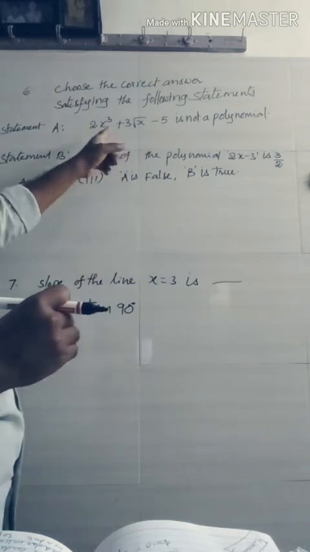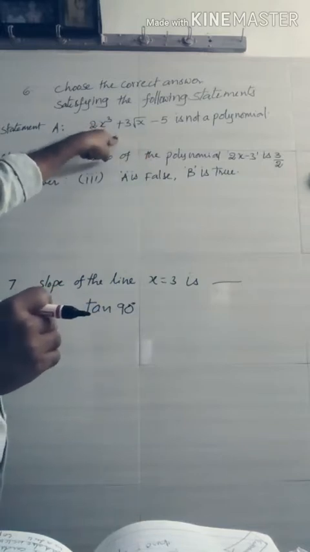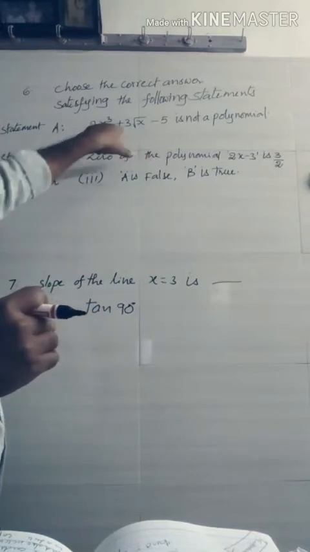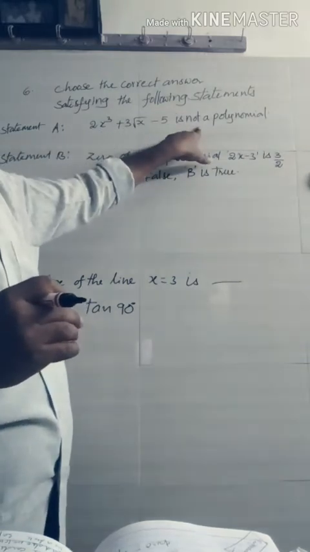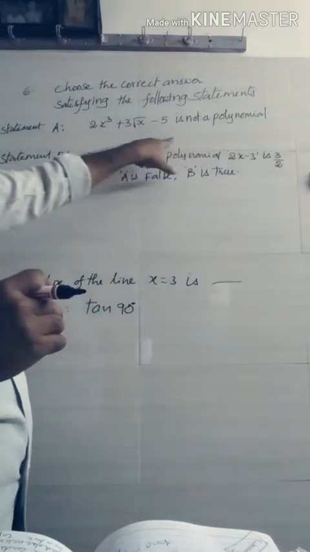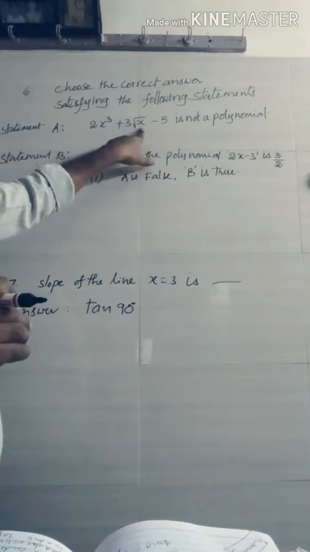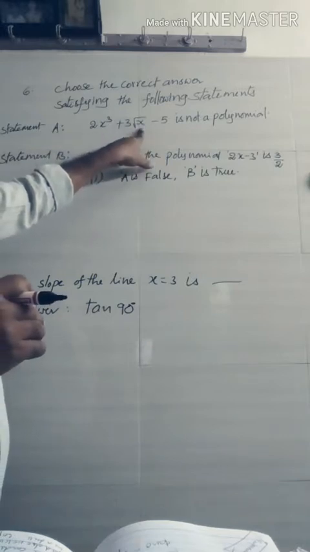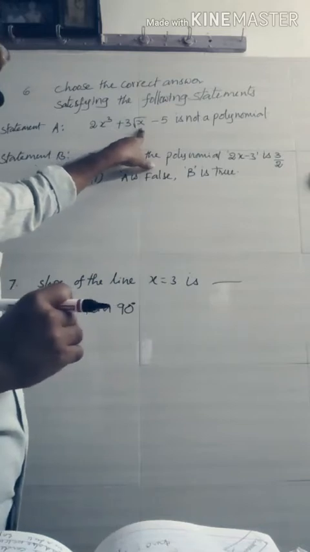Yes. Here you may observe, 2x cubed plus 3 root x minus 5 is not a polynomial. That means in the second term the exponent of x is a root, that means the exponent is 1 by 2.